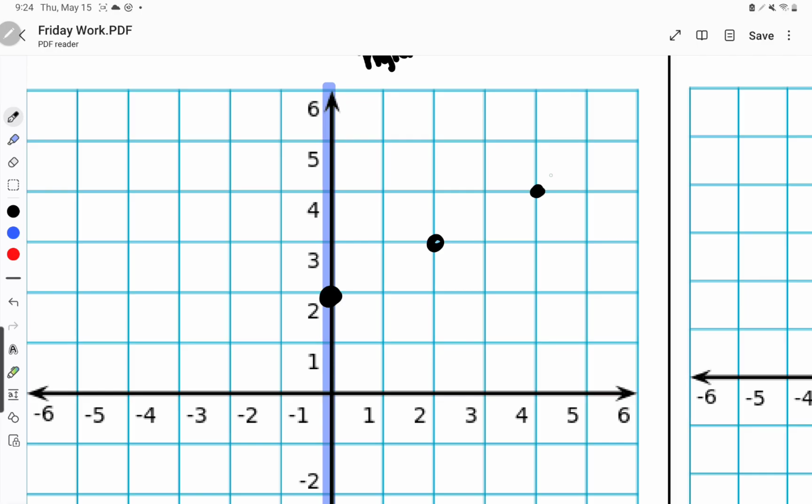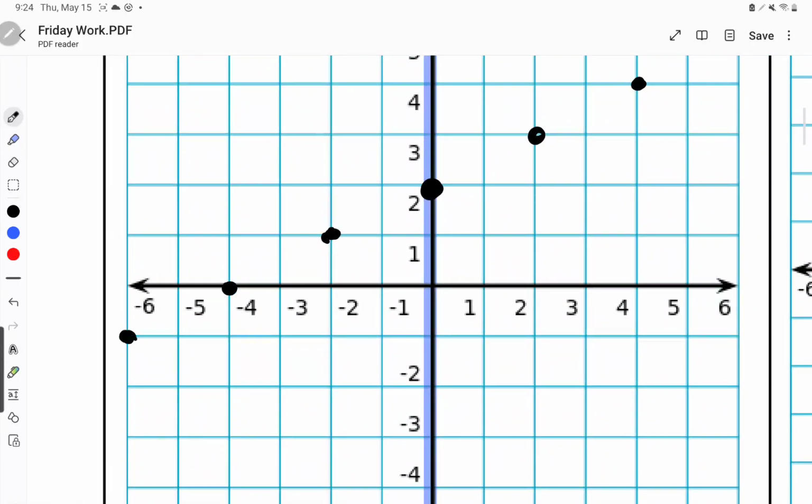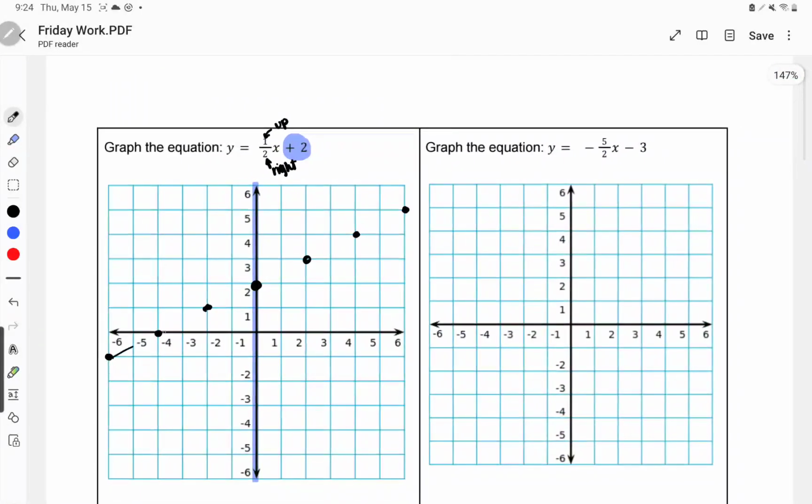And I'm going to keep doing that to make my line a little bit prettier on my paper. And then I'll connect my lines.